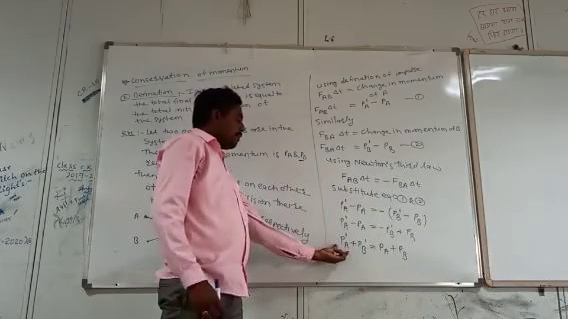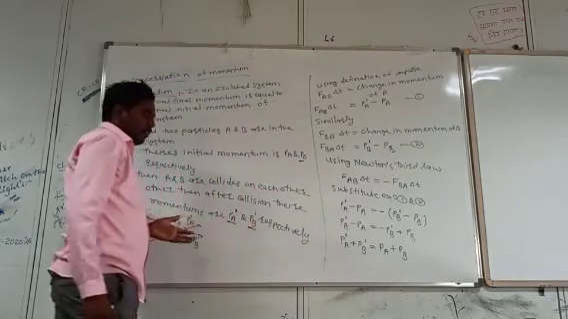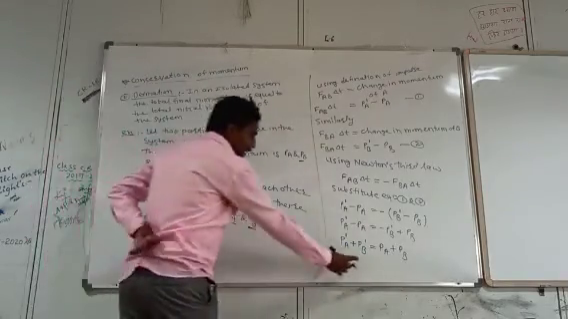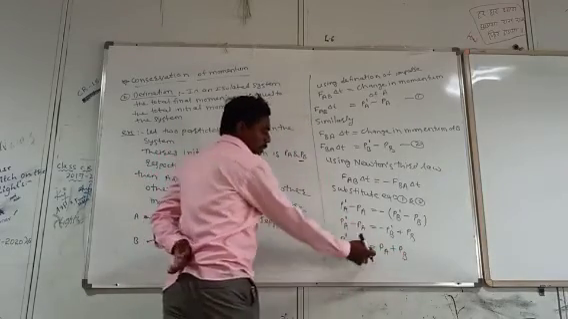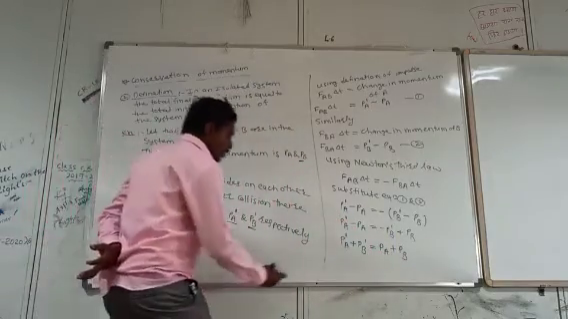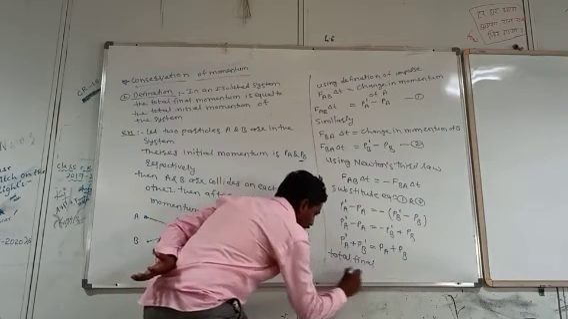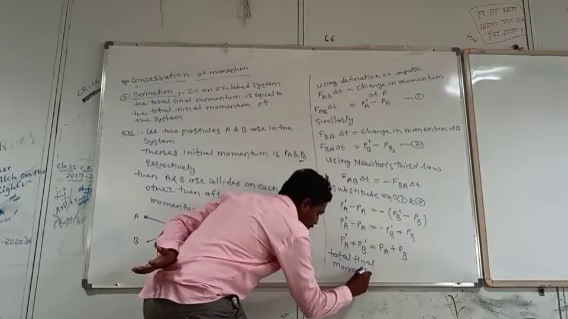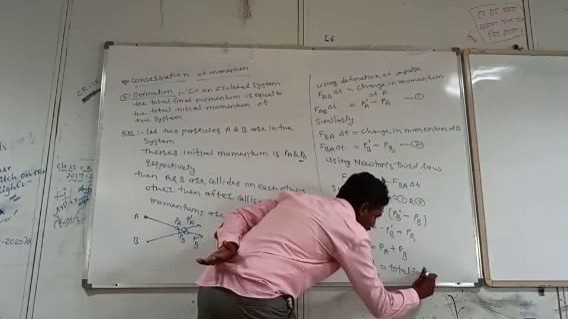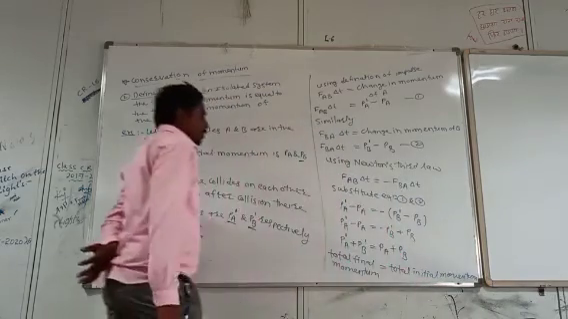What is PA prime? That is the final momentum of A. What is PB prime? The final momentum of B. Therefore, this is nothing but the total final momentum. Therefore the total final momentum of this system is equal to PA, the initial momentum of A, plus PB, the initial momentum of B, which is the total initial momentum. The total final momentum is equal to the total initial momentum. This is another definition of conservation of momentum.